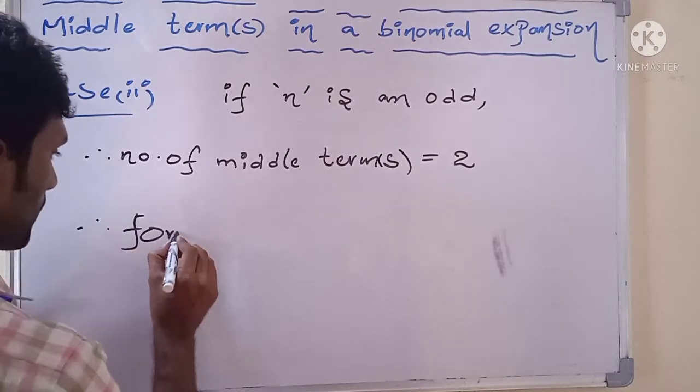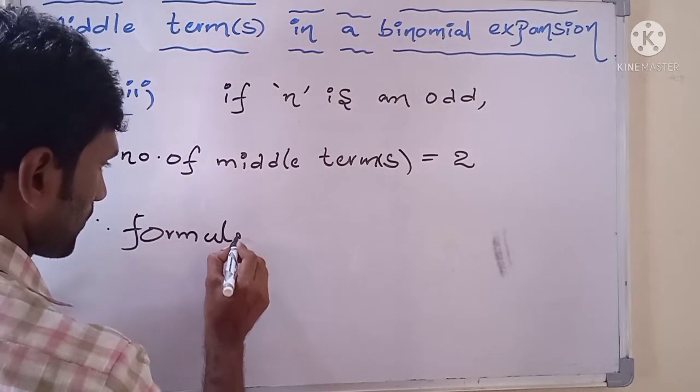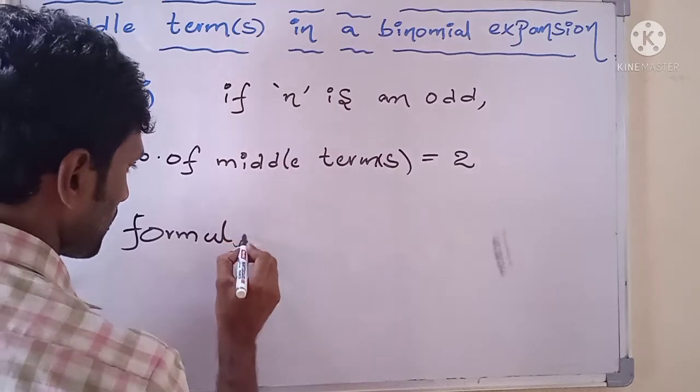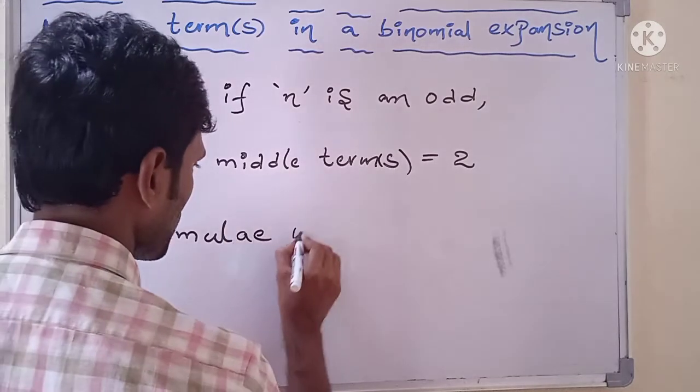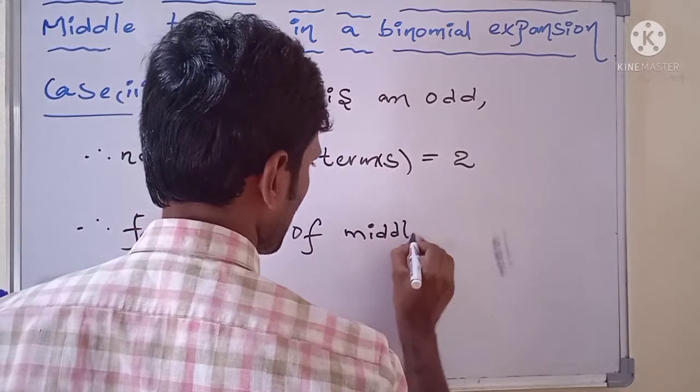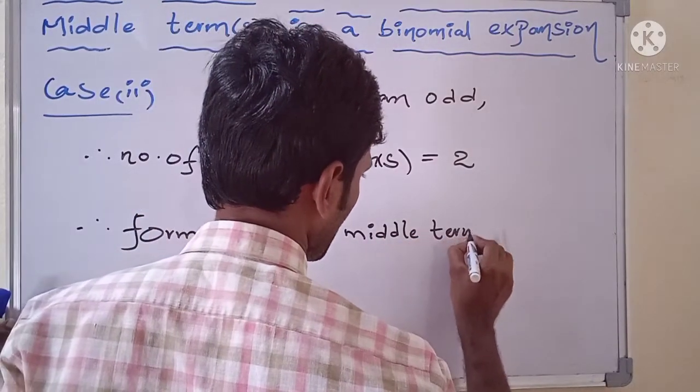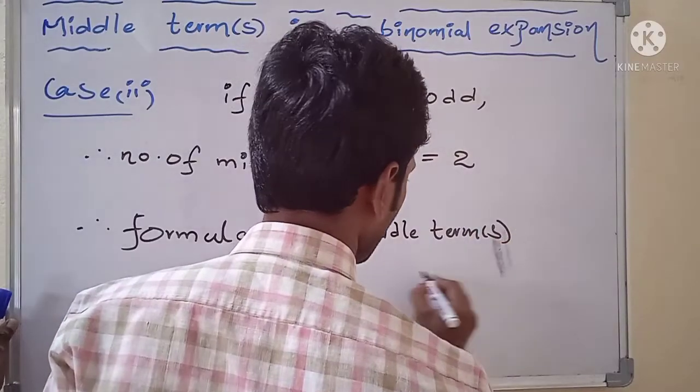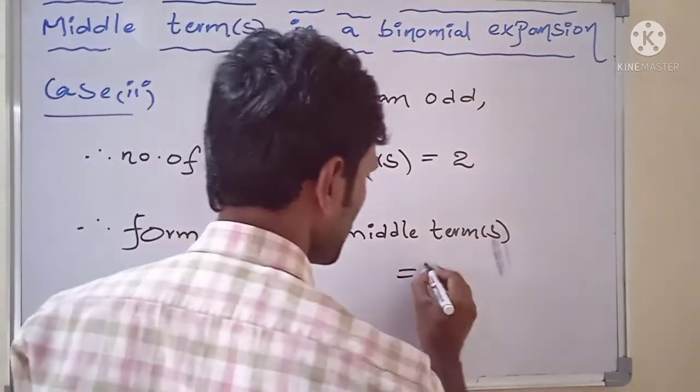Therefore, the formula of middle terms equals